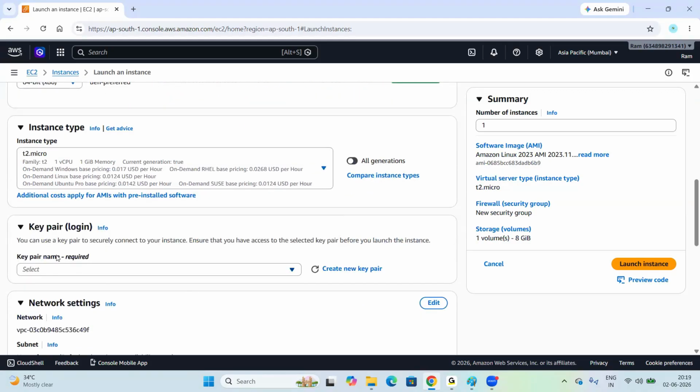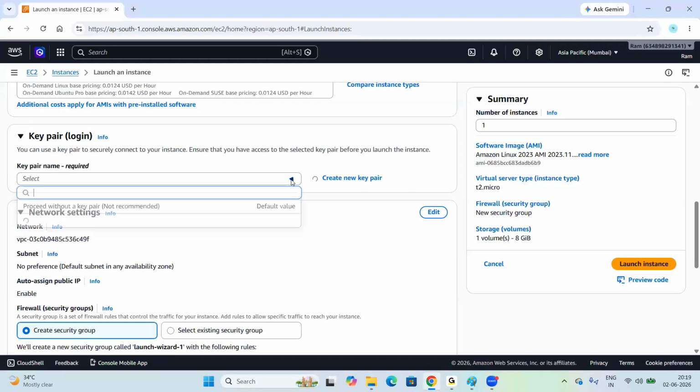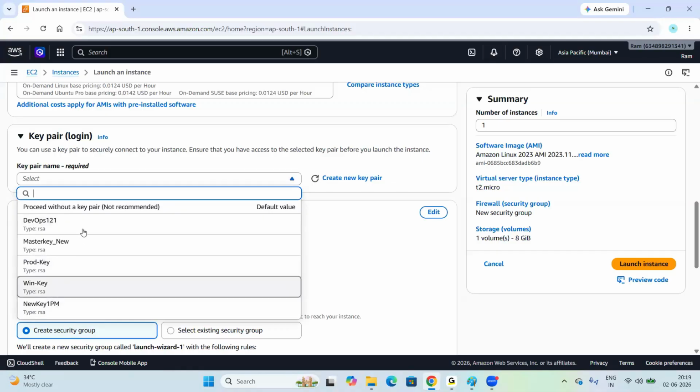Next one, key pair. What is a key pair, right? Every cloud server requires a key along with username and password. We use the key also. So a key pair is an extra layer of authentication, extra security. AWS provides very good security to protect customer applications and customer databases, right? So along with username and password, we use the key pair also. Here I already have keys available. Look at my screen, these are all keys available already, other batch keys. I don't want to use these keys.